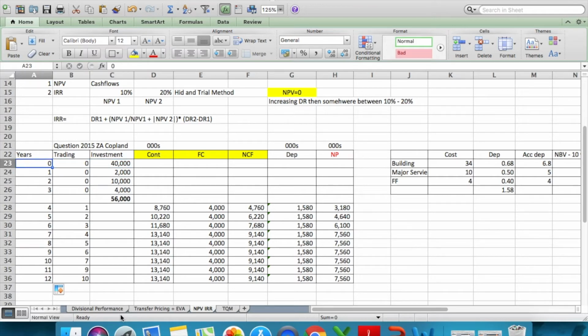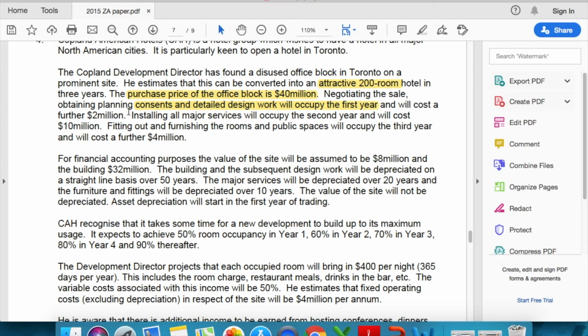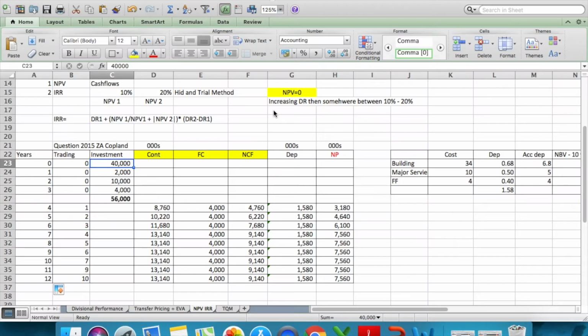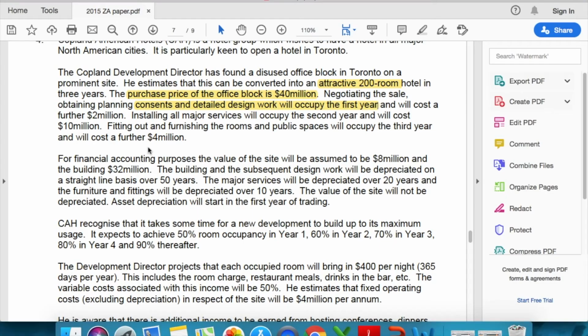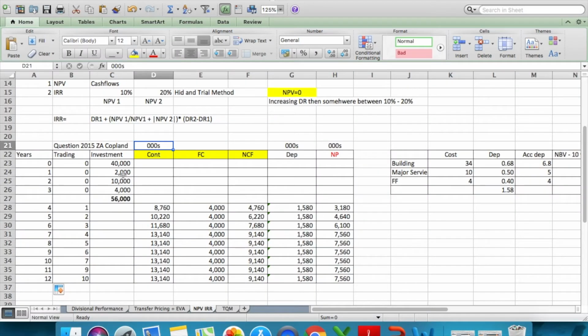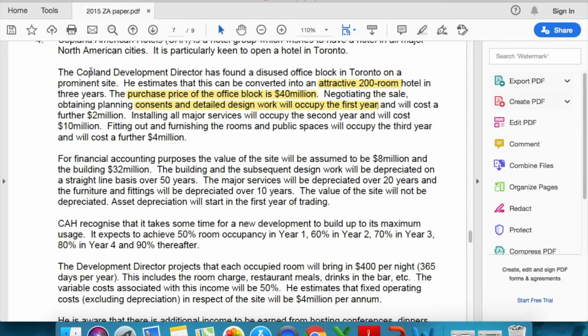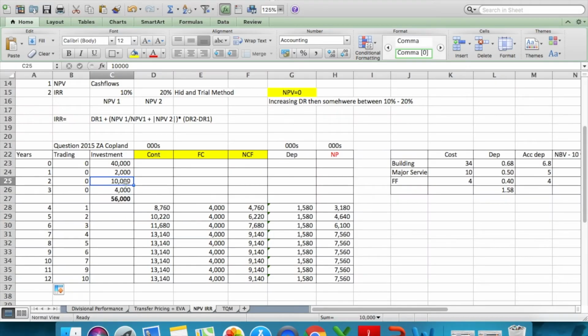But if we come to the actual trading years, our investment was spread over a total of 3 years. So year 0 was 40,000, and then the investment of planning and detailed design work occupied the next year, so I've added 2,000 here. The question is done in thousands, as you can see, I've written it on top. Then installing the major services occupied the second year, which will cost 10 million. So I'm doing the question in thousands: 40 million was year 0, and 10 million was the second year.